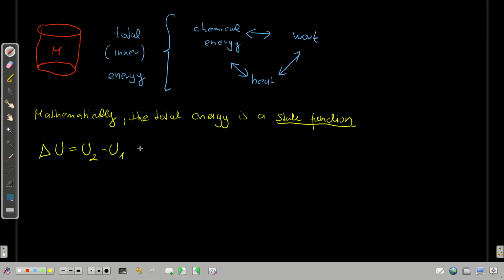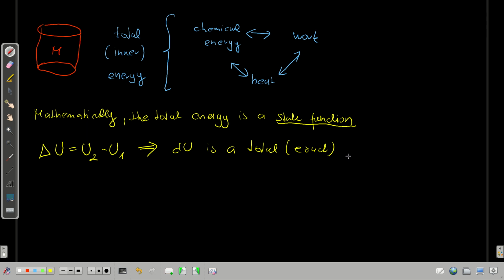Such a property means that the differential change in U is a total differential. So dU is a total or exact, in English language more often called an exact differential.